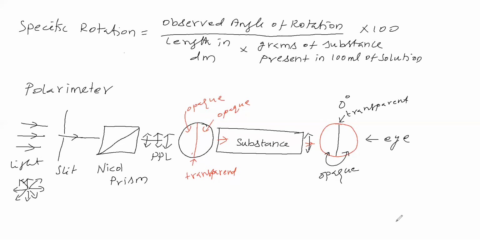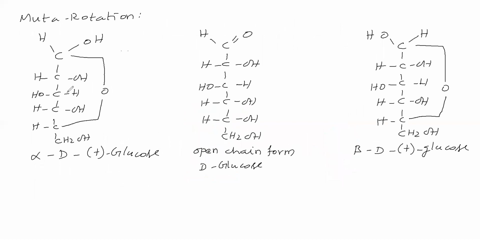So what is the specific rotation we got? Now we will take alpha D plus glucose. For this alpha D plus glucose, what is the specific rotation? That we'll see, sir. For alpha D plus glucose, the specific rotation is plus 111 degree. It is called the specific rotation of alpha D plus glucose, sir. Next, we will see beta D plus glucose.